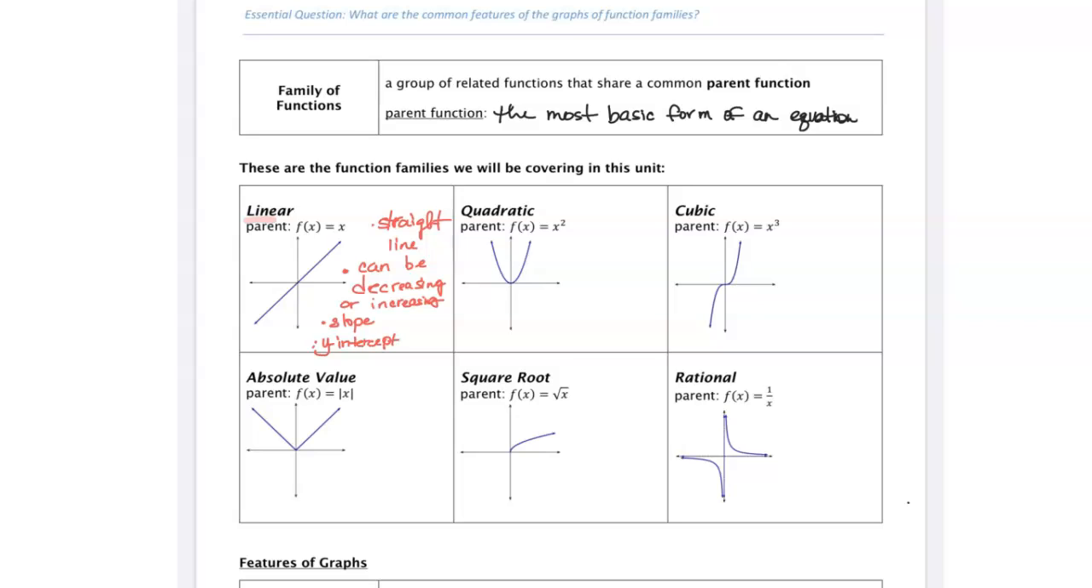For our quadratics, they could be written in the form f of x equals x squared. Okay, and the key thing here is that our exponent is a 2 for a quadratic. A quadratic equation or function forms a parabola when it is drawn, and that's that U shape.